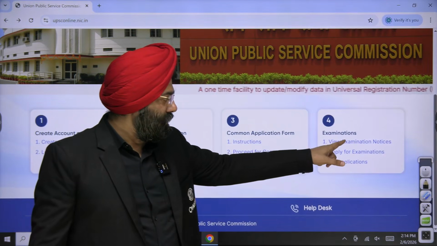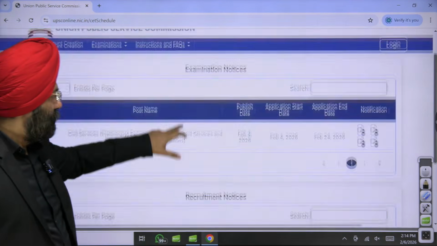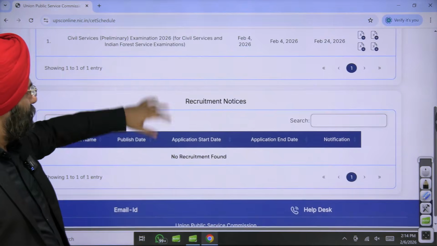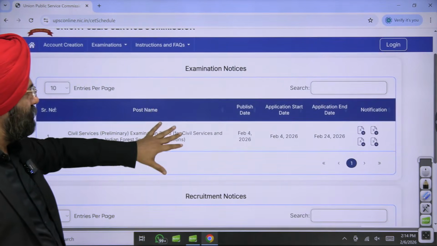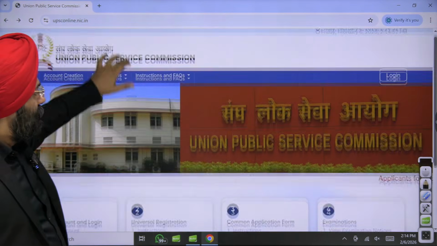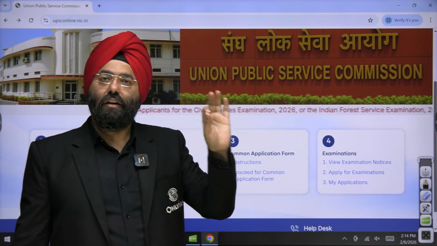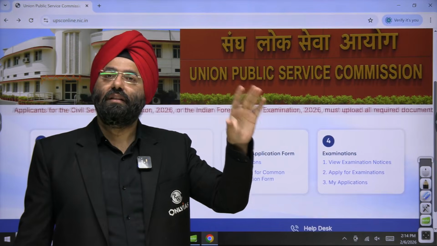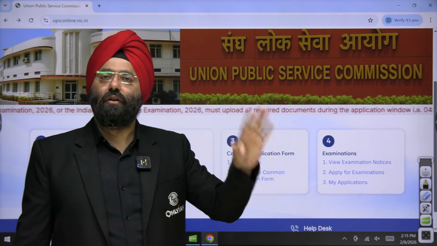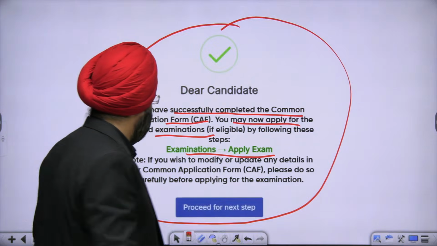You know, view examination notices. You know, civil services has been notified over here, right? Civil services has been notified. So what is going to happen? You're going to apply for this application. You will click on the application over there, civil services and forest services all will be written. You will click on that. So now let's move ahead.